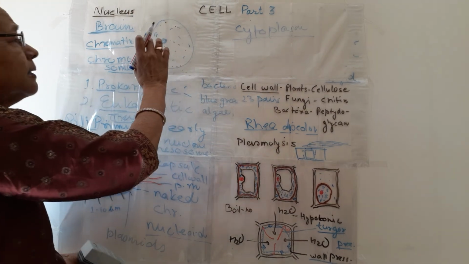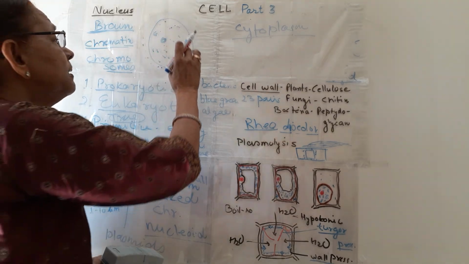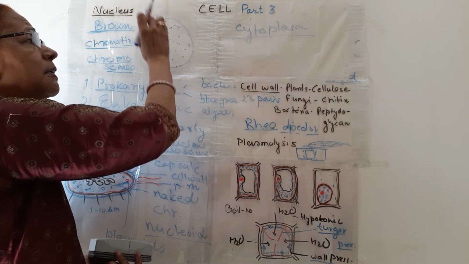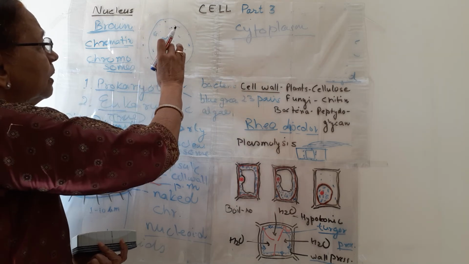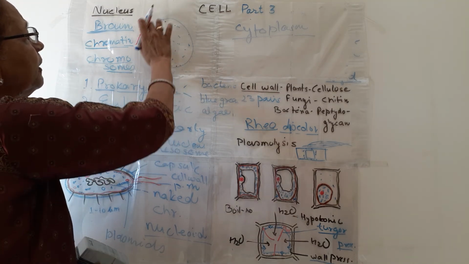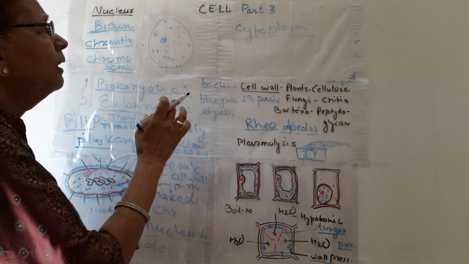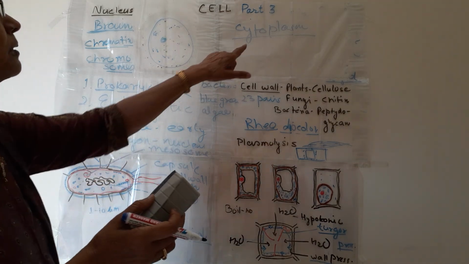It is a jelly-like substance, and it has many cell organelles embedded in it. So all the cell organelles are embedded in the cytoplasm, and it covers the entire volume of the cell. Nothing more is there for cytoplasm.